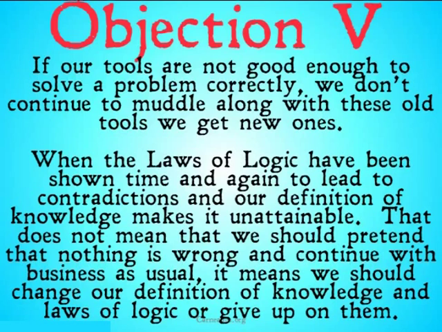When the laws of logic have been shown time and again to lead to contradictions, and our definition of knowledge makes it unattainable, that does not mean we should pretend that nothing is wrong and continue with business as usual. It means we should change our definitions of knowledge, or find another understanding, or another word to explain what we're doing, and we should change the laws of logic, or just give up on them. The dogmatist is the one that sees that something is wrong, and still holds tight to that broken system. That's why they're called a dogmatist. They believe in that dogma so wholeheartedly that even when shown that it's broken, they won't give up.